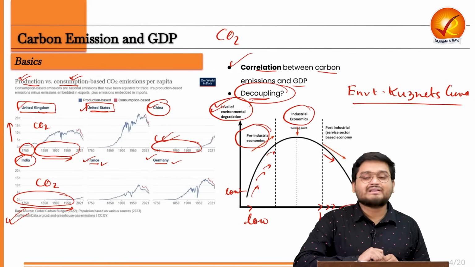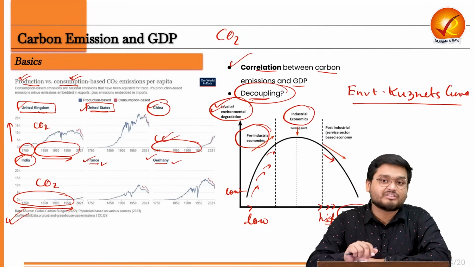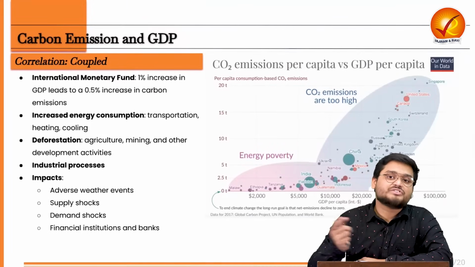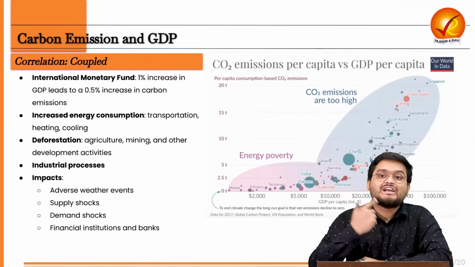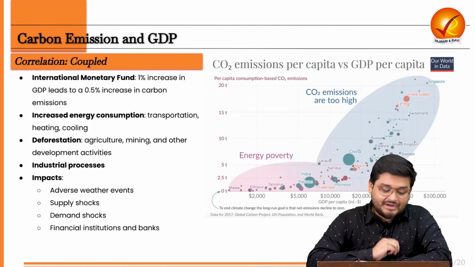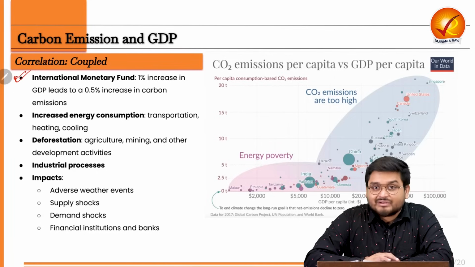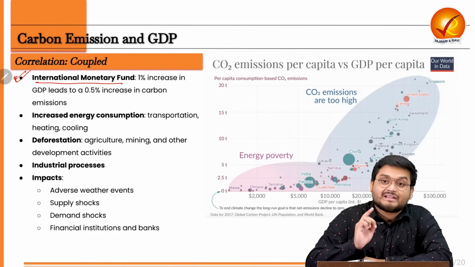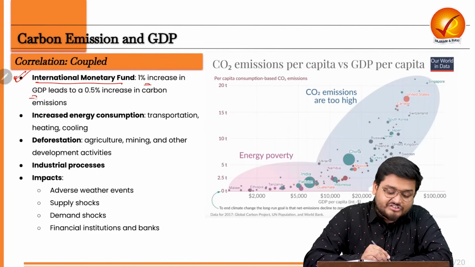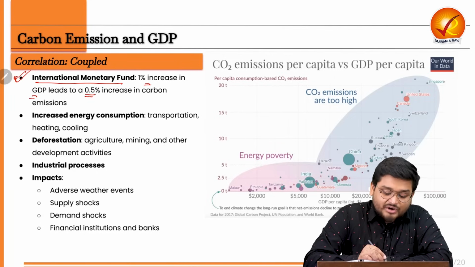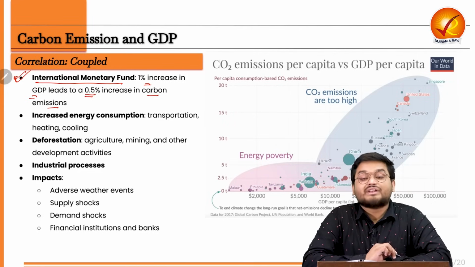Because this is a question that is being asked by most of the policymakers right now, because in the future, we are envisioning a very clean and green future, right? Now also there is a report coming from the IMF, the International Monetary Fund, that every 1% increase in GDP leads to 0.5% increase in carbon dioxide emissions.